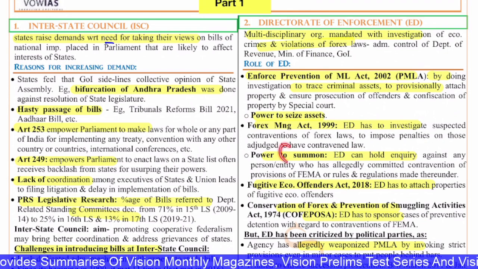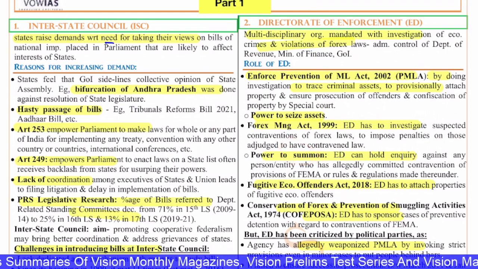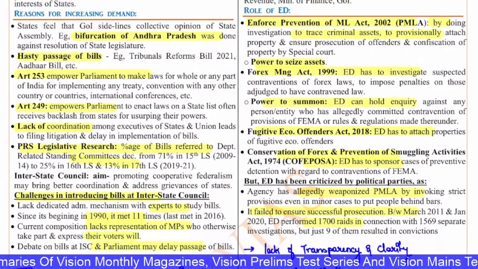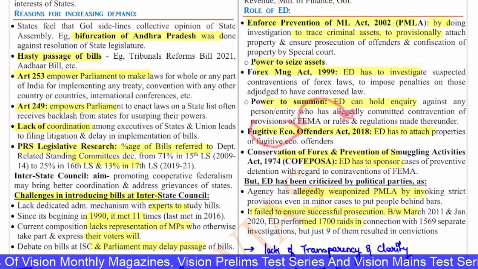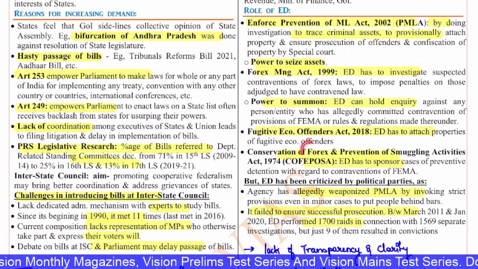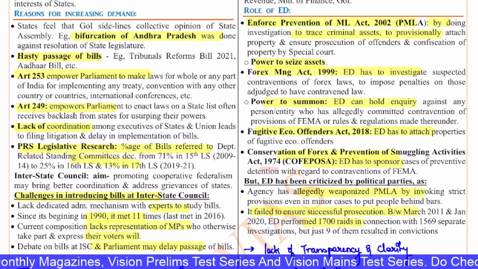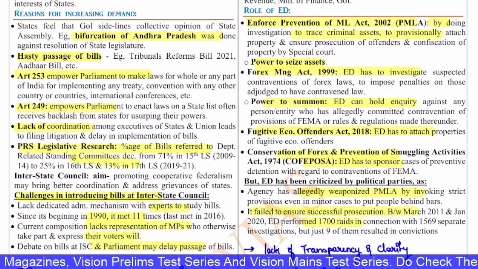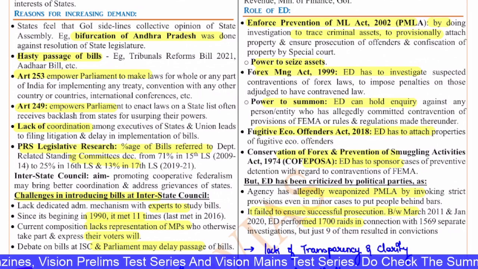And power to summon. ED can hold inquiry against any person who has allegedly committed contravention of these rules and regulations. Also, under the Fugitive Economic Offenders Act of 2018, ED can attach the properties of fugitive economic offenders. Next, the Conservation of Foreign Exchange and Prevention of Smuggling Activities Act of 1974. So ED has to sponsor the cases of preventive detention with regard to the contraventions of FEMA. So this is the role of ED.